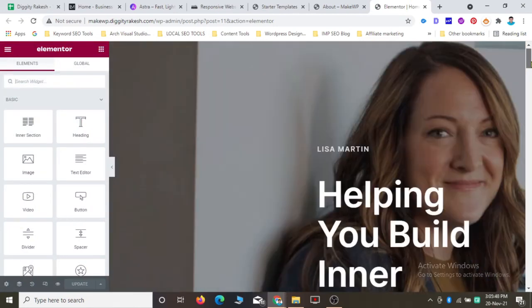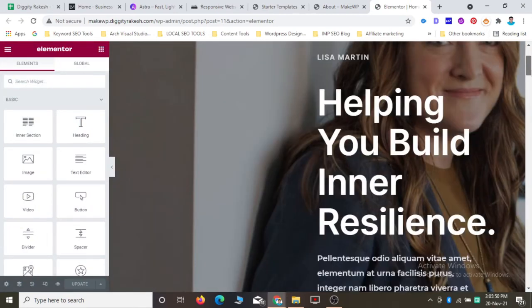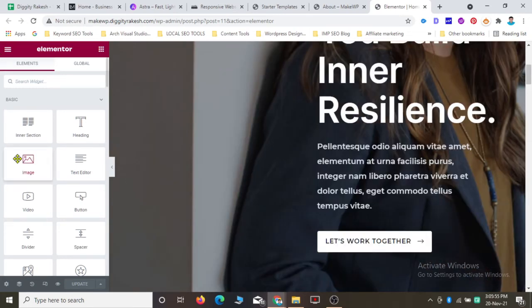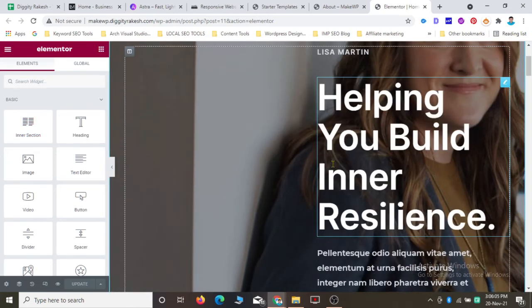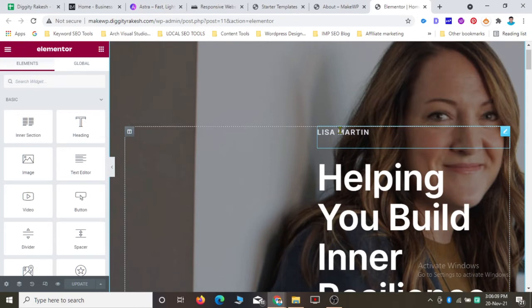Elementor is opening now. After clicking on this button, friends, edit with Elementor, it will open a screen like this. This is Elementor, a drag and drop builder. If you want anything in this section, you can add it here. You can add it on this page. But you don't have to do anything with the design. You just need to change your basic things, like you have to change your name from here.